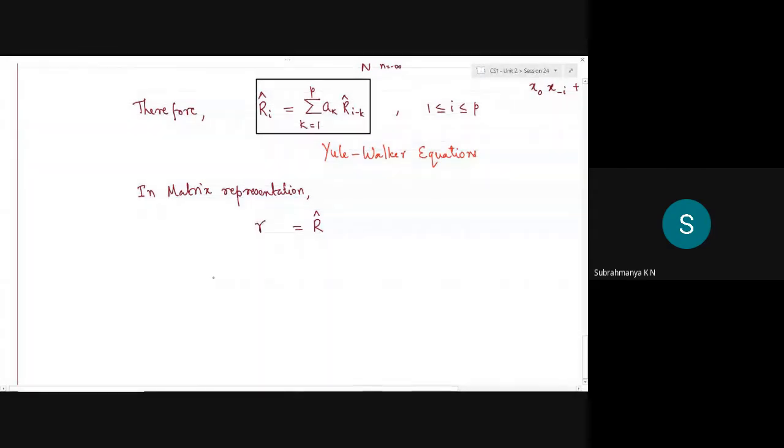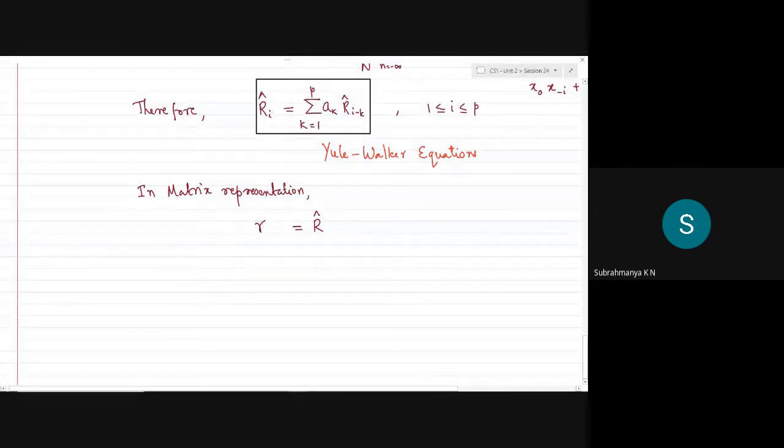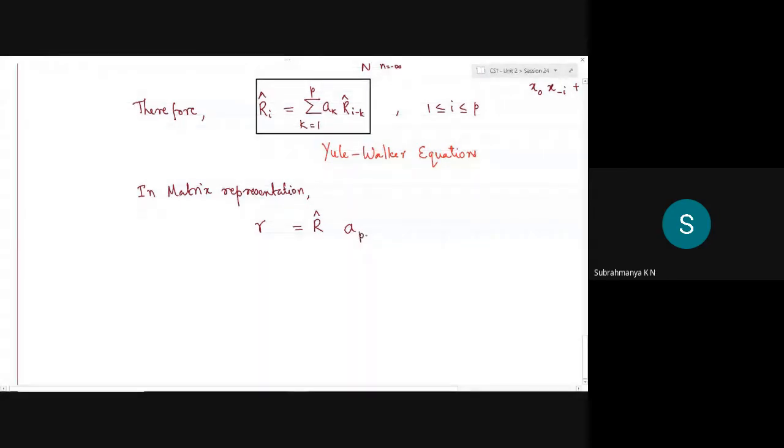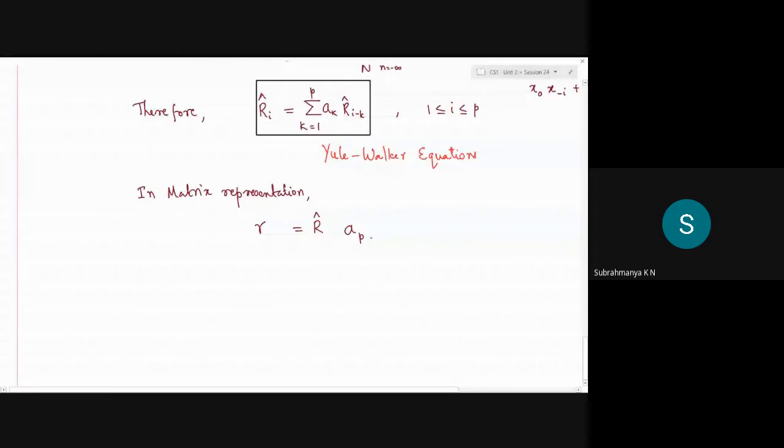So this is the R matrix. What is the order of the R matrix on the left hand side? It is simply a column matrix. We'll see based on the right hand side. R hat times A is a column vector involving p rows and one column.